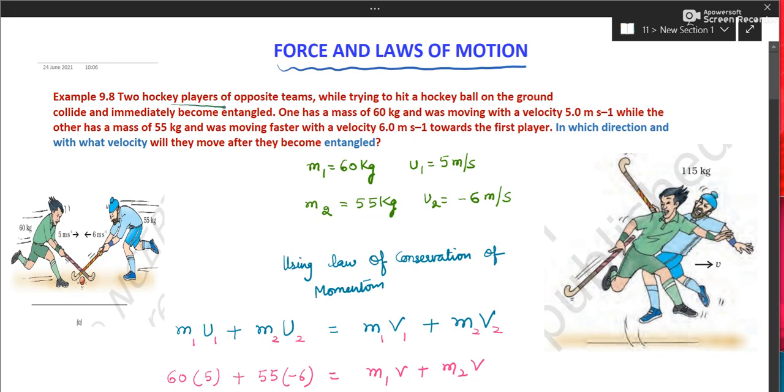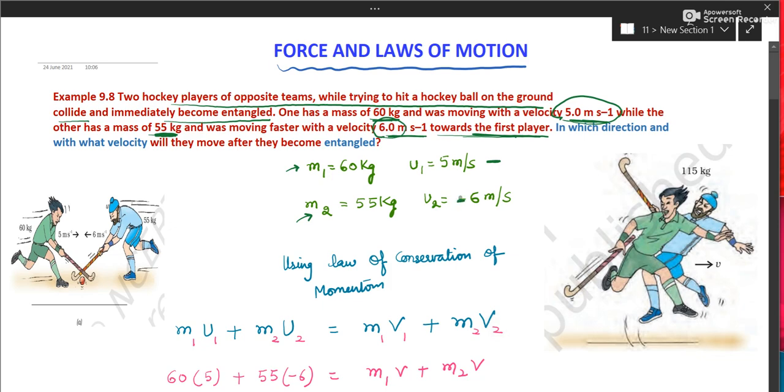Two hockey players of opposite teams, while trying to hit a hockey ball on the ground, collide and become entangled. One has a mass of 60 kg and a velocity of 5 m/s, while the other has a mass of 55 kg and a velocity of 6 m/s towards the first player. So they both are moving towards each other. This is mass 1, the mass of the first hockey player, and mass 2, the mass of the second hockey player. This is the initial velocity, 5 meter per second. Of the second it is 6 meter per second, but we will put a negative sign.